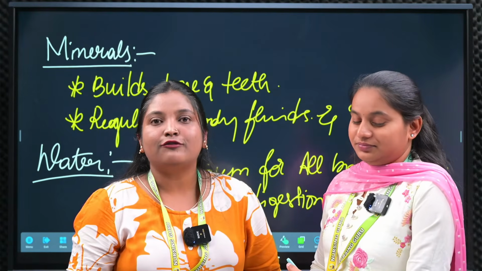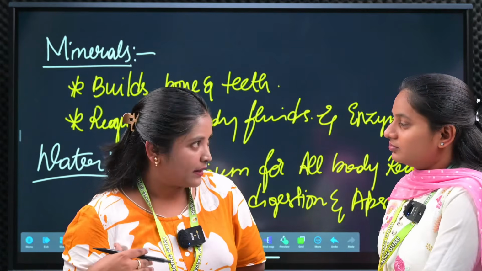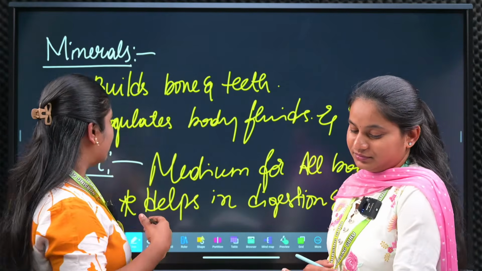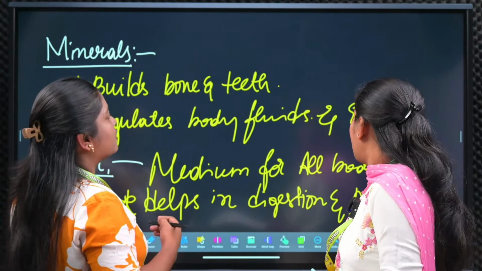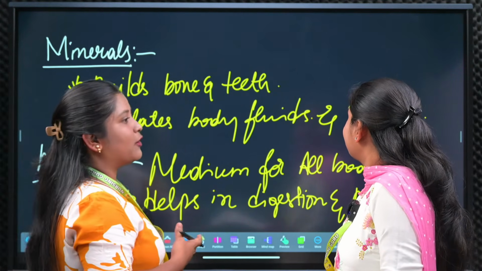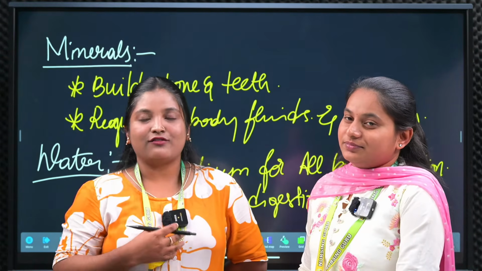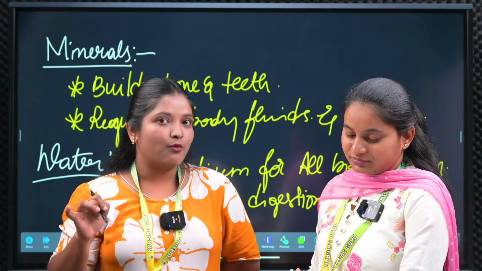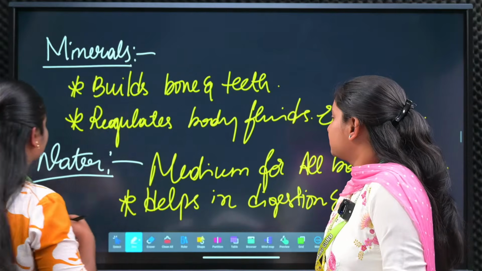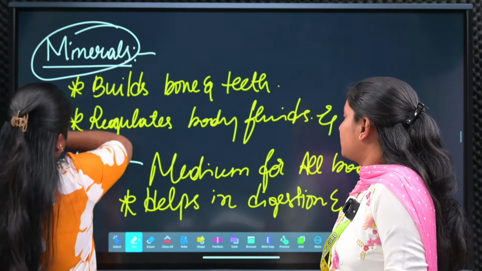So what do we need for bone health? The calcium, right? That is why the doctor advises us to drink plenty of milk. What are the sources of calcium? The next one is that minerals regulate the body functions, fluids and enzymes. To maintain the body fluids, our body is about 75% filled with water, so that needs to be balanced. These minerals are going to be helpful for the fluids and the enzymes.